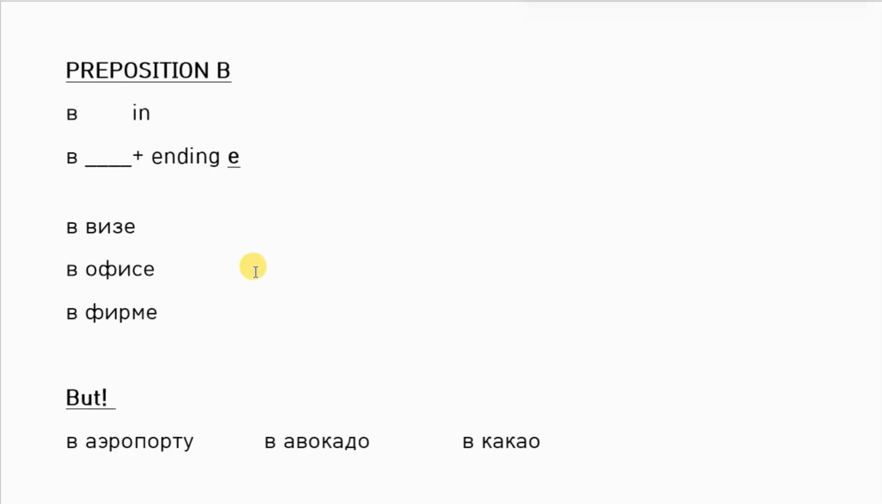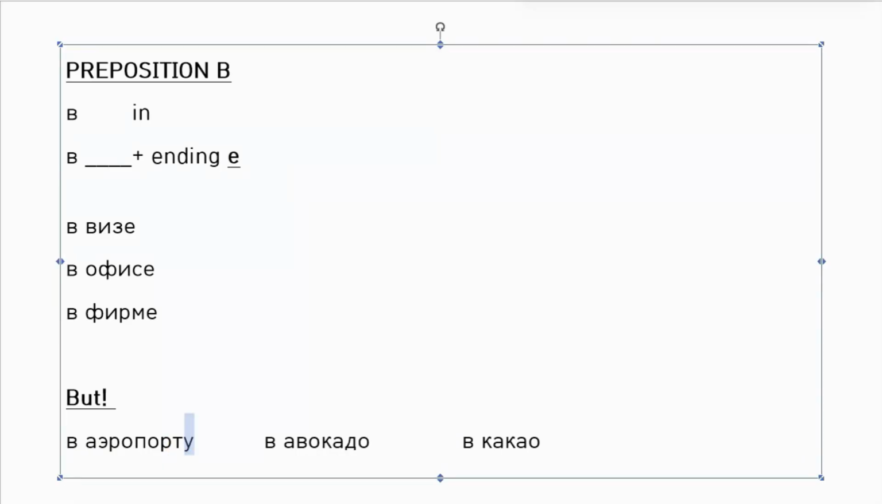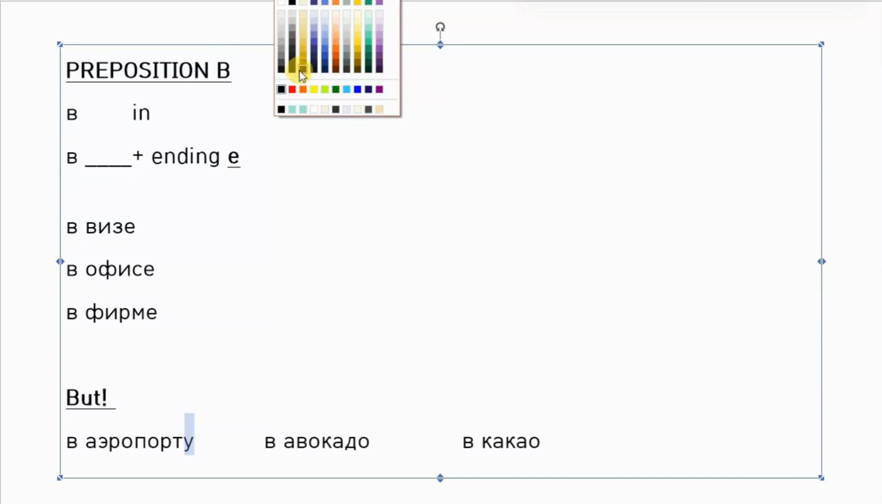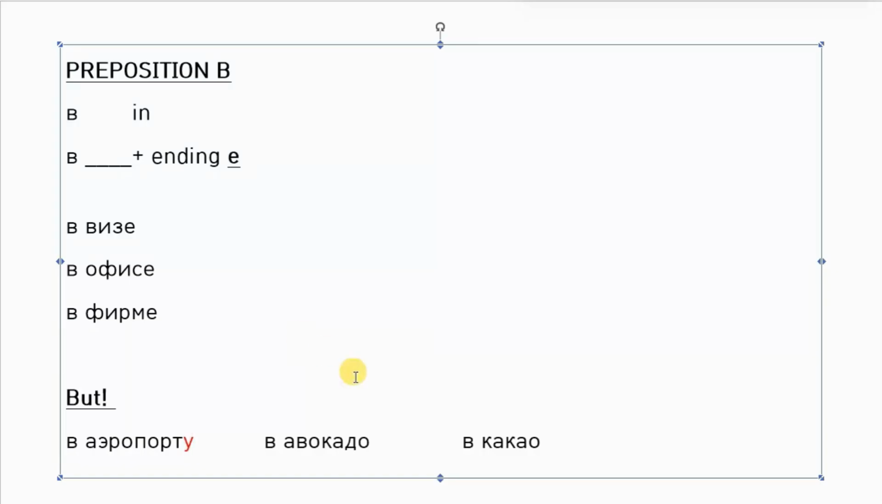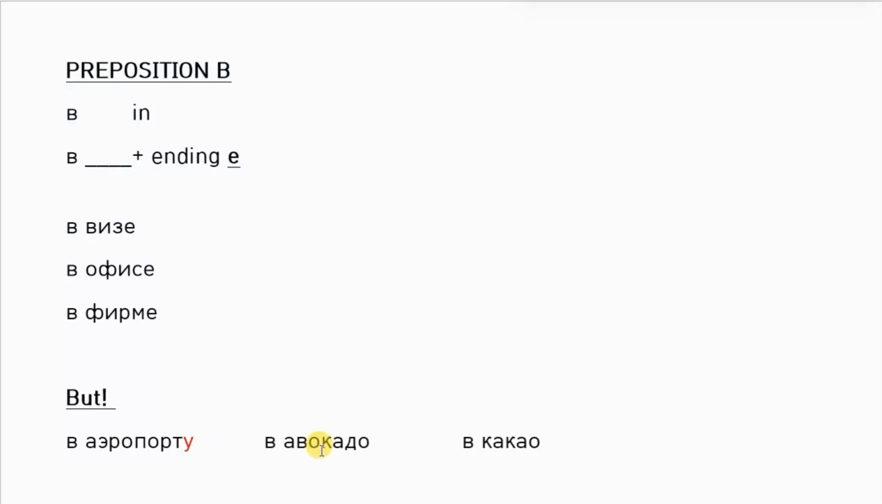But of course, there are exceptions. Word aeroport adds u instead of ye. Aeroportu. Let's highlight it. Also, avocado, cacao, they don't change. They just have the preposition and the word itself. Avocado, in the avocado, or in the cocoa, it will remain the same.